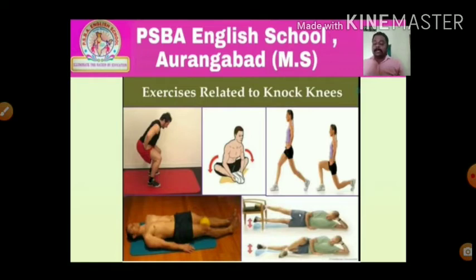First one, horse riding. Horse riding is one of the best exercises for correction of knock knees. Second, keep a pillow between the knees and stand straight for some time. Both the feet should touch each other. Third, use of walking calipers may be beneficial. Fourth, perform Padmasana and Gomukhasana regularly.